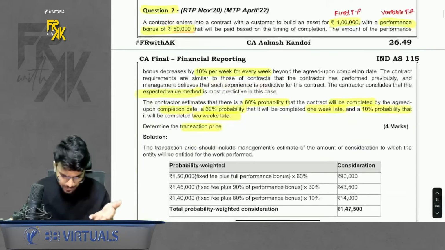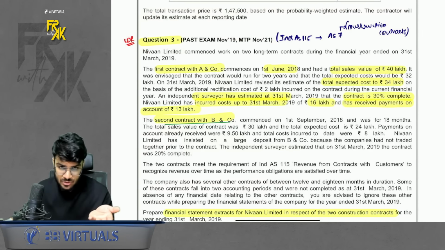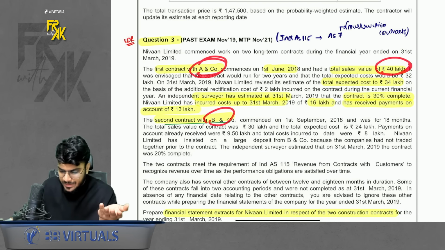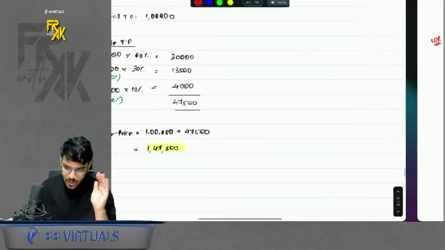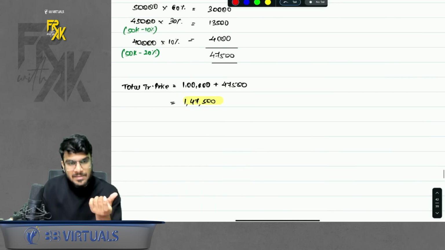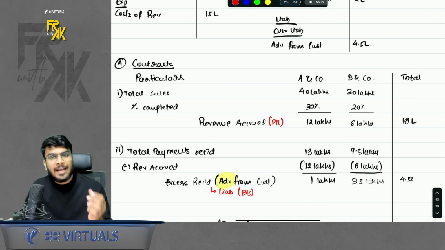Question number 2 is simple. You can just give it a read. Question number 3 is a good question. It is basically based on construction contract. So what is given? We have 2 contracts with A and B. It says total sales value, total cost, and percentage completion. So what to do with this? Whatever is the total cost, you will apply the percentage completion. Whatever is the total revenue, apply the percentage completion. That much revenue you can book.